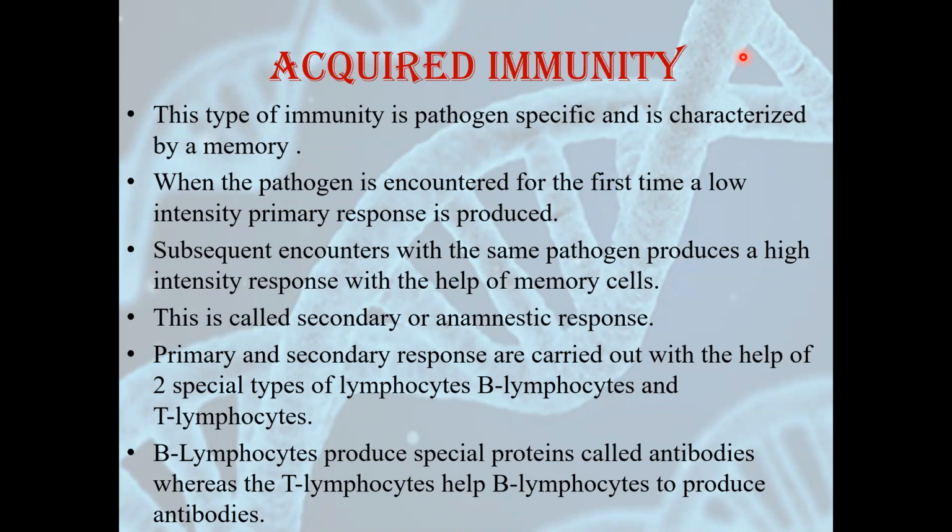When the pathogen is encountered for the first time, a low intensity primary response is produced. And if that same pathogen attacks our body for the second time or for the third time, at that time what will happen? Our body will produce a high intensity response. Why? Because it has the memory of the previous attack.